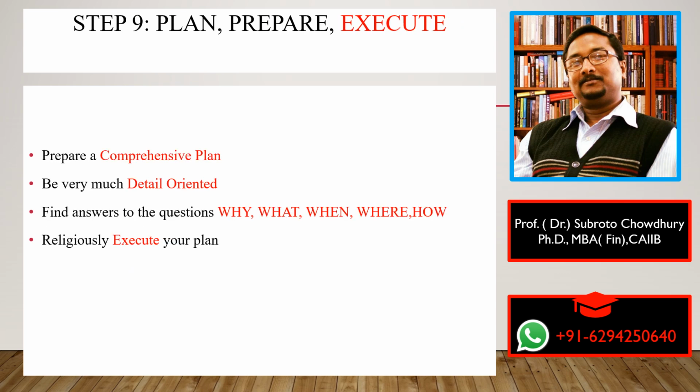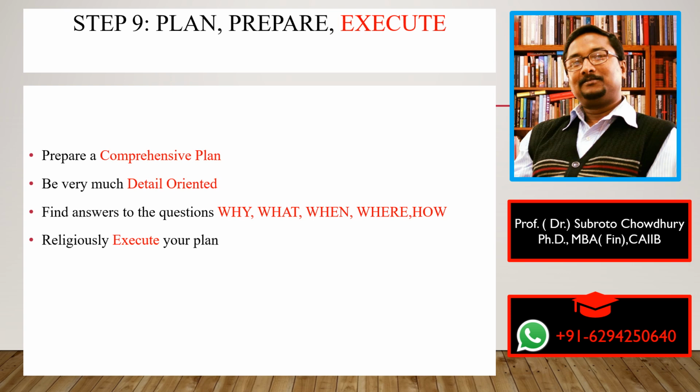Then in step 9, what you can do is plan, prepare and execute. You should prepare a very comprehensive plan covering what we have discussed up to step 8. You should be detail oriented. Don't miss anything.